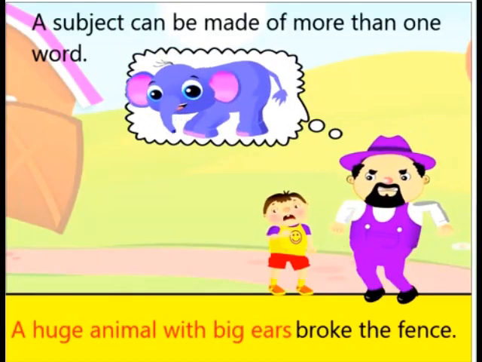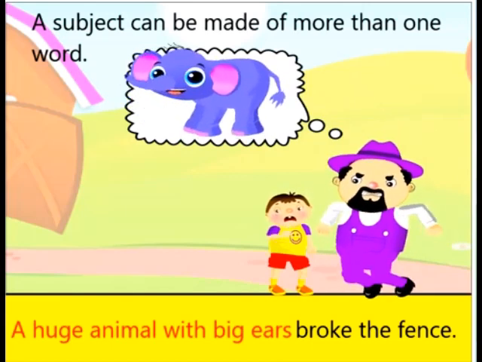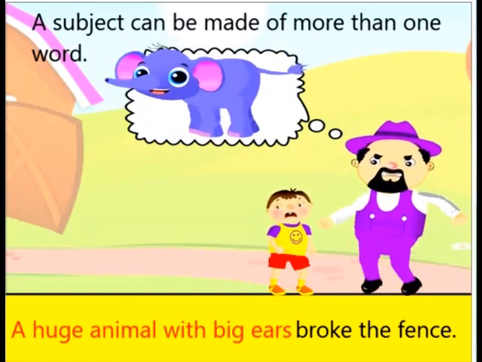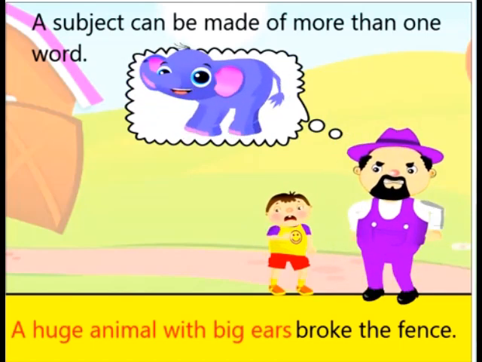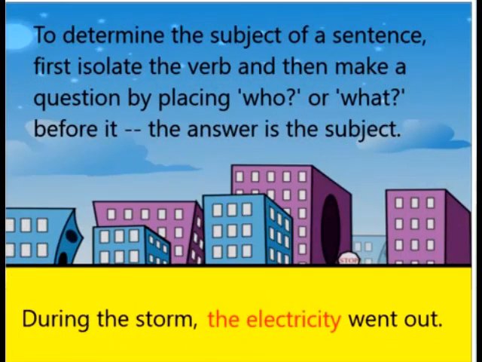Now a subject can be made of more than one word. It's not just he, she, they. For example, a huge animal with big ears broke the fence. Here a huge animal with big ears is the subject because it's all about that one animal, and broke the fence is the predicate.